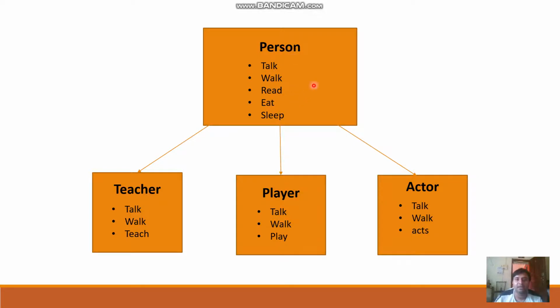It is not mandatory that you use all the functions present in the base class in the derived class. Whatever functions you want to use, you can take into the derived class. Like for teacher, player and actor, we are taking the common functionality, talk and walk, and apart from that each particular class has its own function. Let's see the program of this particular example.